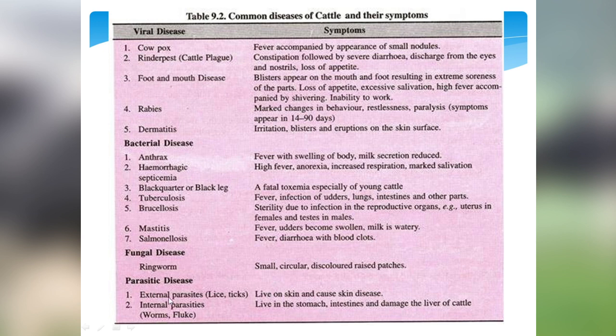Then diseases are caused due to parasites, external parasites like lice and ticks. They live on the skin of the animals and cause skin diseases. While internal parasites like worms and fluke live in the stomach and intestine and damage them, as well as the liver of the cattle. Now how to identify the diseased animal. Generally a healthy animal feeds regularly and has a normal posture. If any animal shows changed behavior, then the farmer should consult a doctor.